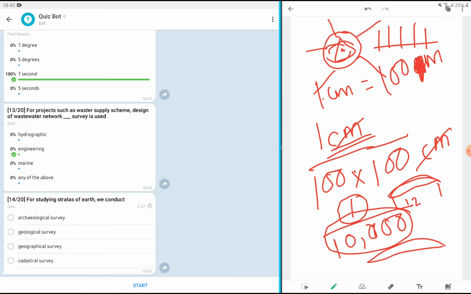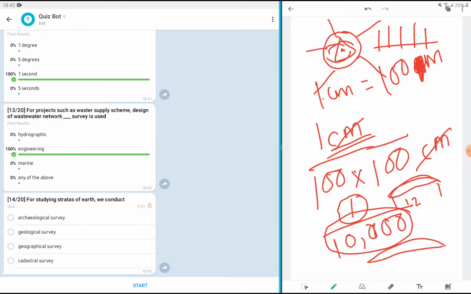Then, for studying strata of the earth, which survey do we conduct? Is it archaeological? No. Is it geological? It might be. Is it geographical? No. In geographical survey, we study the upper layers of the earth, the natural features such as hills or rolling plains.